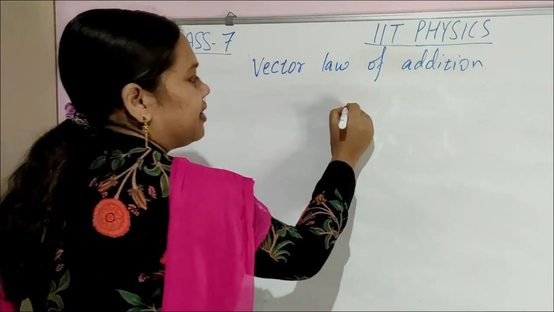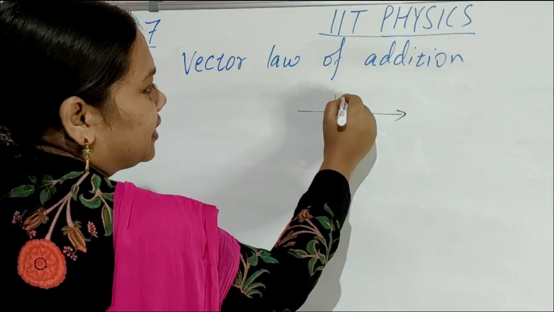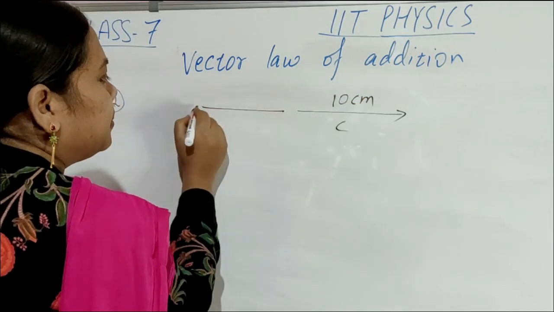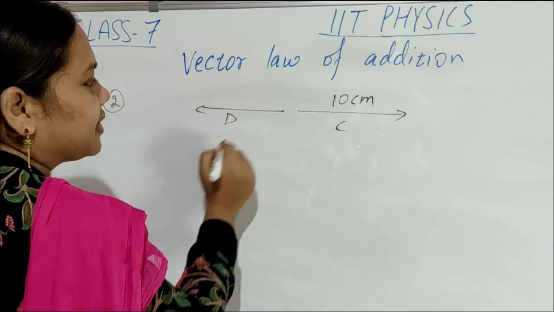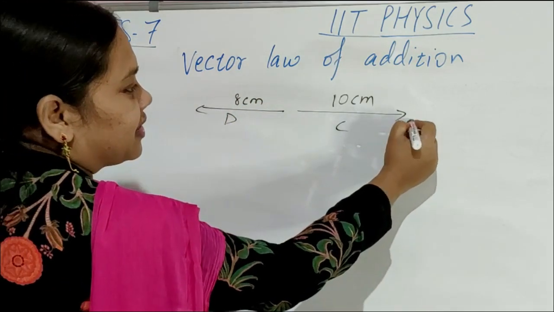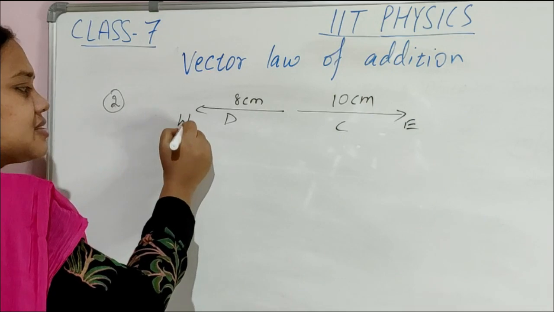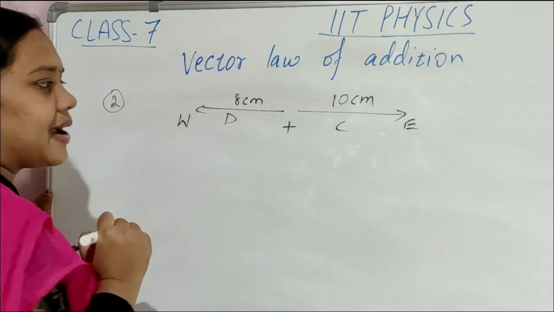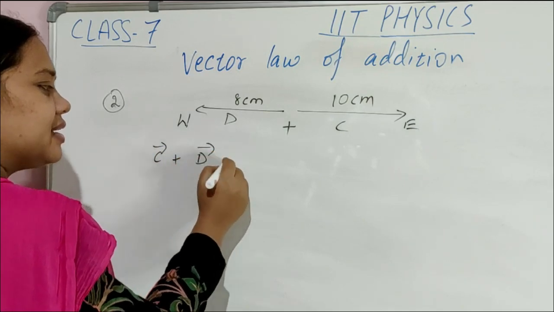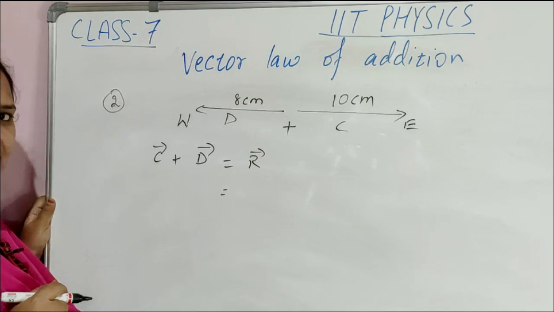Suppose there is a vector C of magnitude 10 centimeter and there is one vector D of magnitude, suppose, 8 centimeter. Vector C direction is east, vector D direction is west. You have to add. What will be vector C plus vector D? Resultant vector magnitude and direction, tell me.